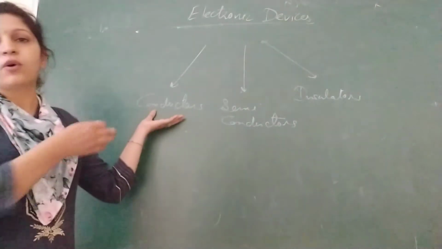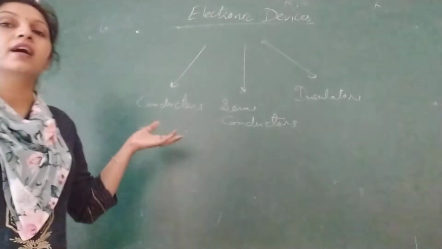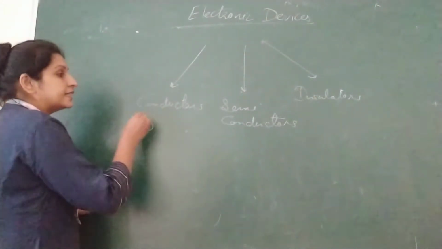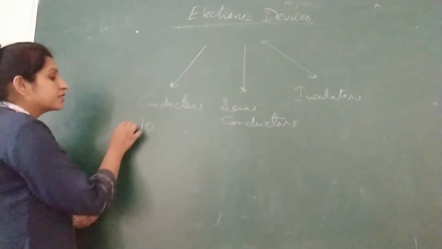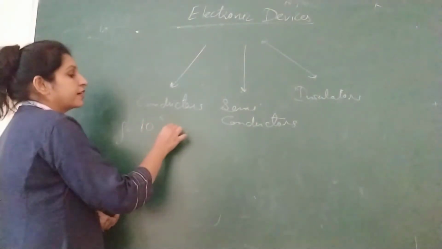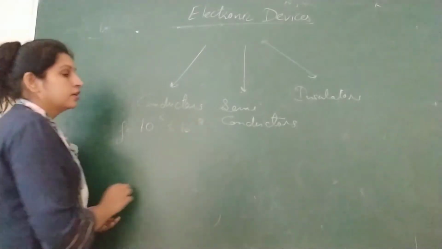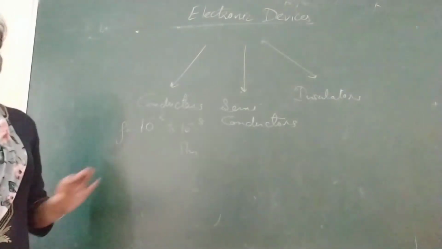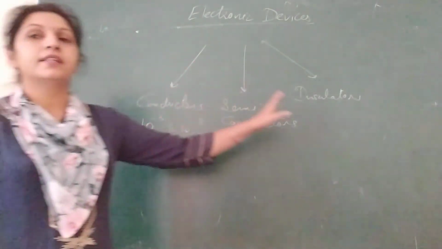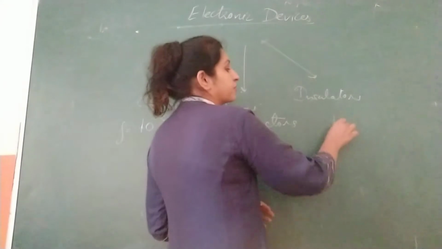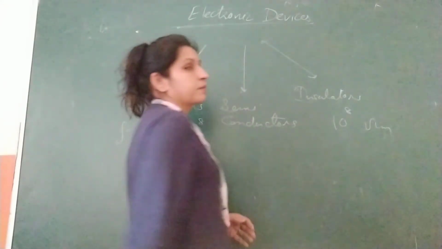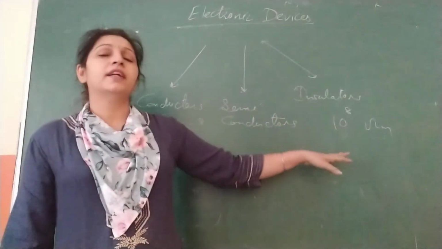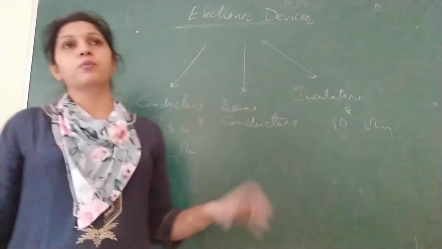Now you all know what are conductors. Conductors are very good conductors of electricity, so they can easily let electricity pass through them. Their resistivity is of the order of 10 raised to the power -5 to 10 raised to the power -8 ohm meter. Insulators have very high resistivity, of the order of 10 raised to the power 8 ohm meter, so they will not allow the current to pass through them. They can behave as conductor at very high temperature or very high voltage.